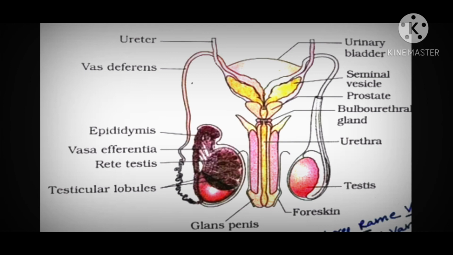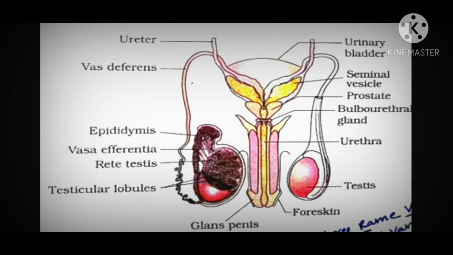And one more organ is the penis, called the copulatory organ, which helps in copulation and the transportation of the male gametes inside the female body, and it is made up of erectile tissue. It is covered by the foreskin, which is the folded skin that covers the glans penis.